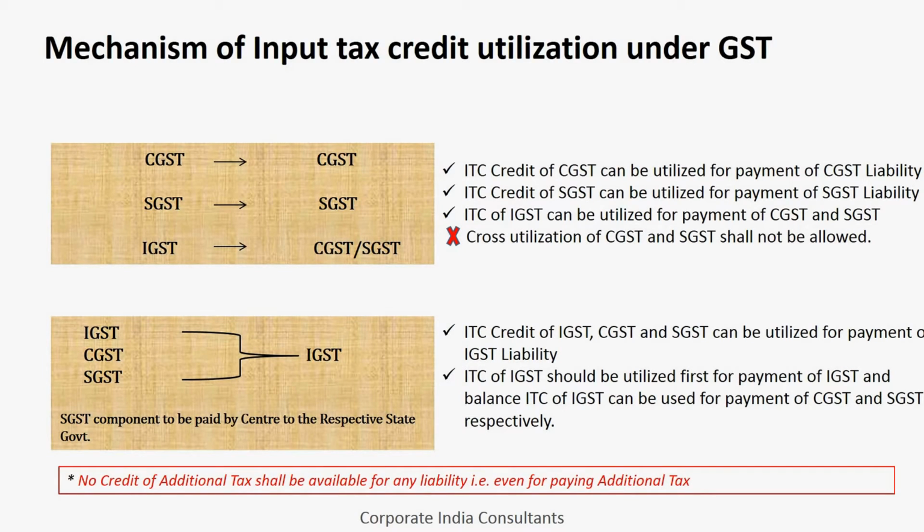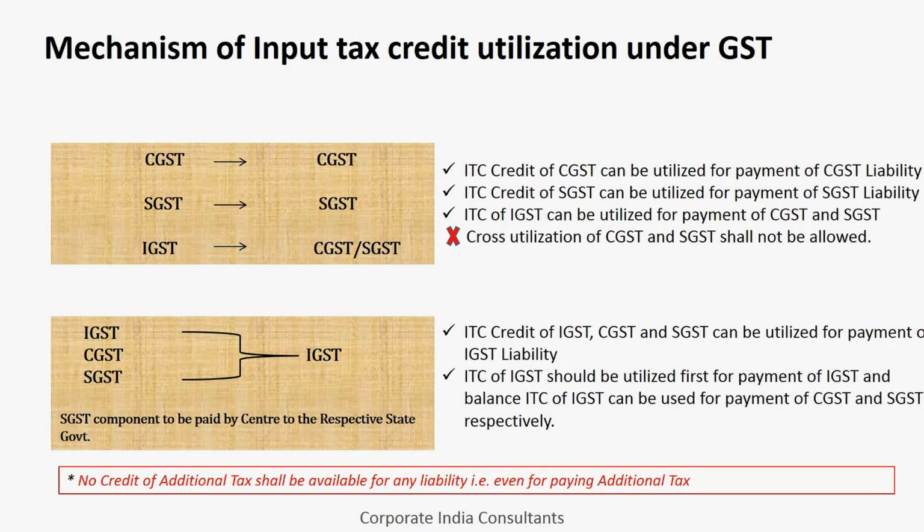Now the problem comes that the cross utilization of a central tax cannot be done for the purpose of payment of the state tax and vice versa. That is, the credit of SGST cannot be used for the payment of CGST, and credit of CGST cannot be used for the payment of the SGST liability.